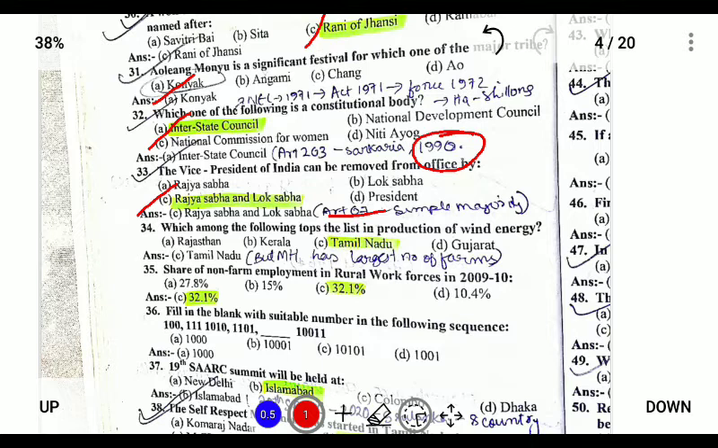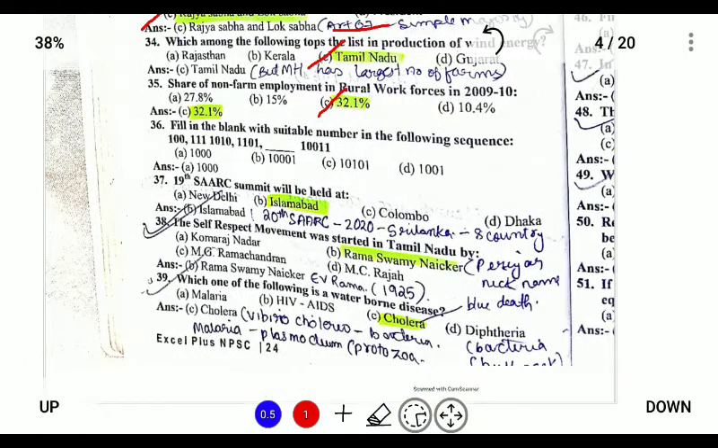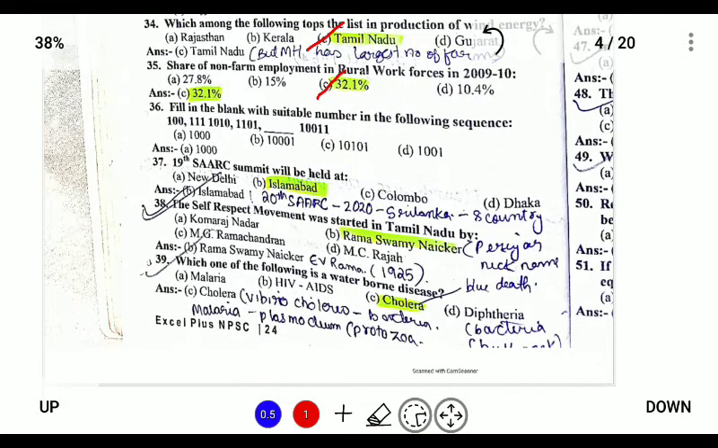Which among the following tops the production in wind? Wind energy production is topped by Tamil Nadu, but Maharashtra has the largest number of farms. The share of non-farm employment in the rural workforce in 2019 was 32.31%. Next, the self-respect movement in Tamil Nadu was started by Ramaswamy Nayakar, and his nickname was Periyar. The self-respect movement was formed in 1925.